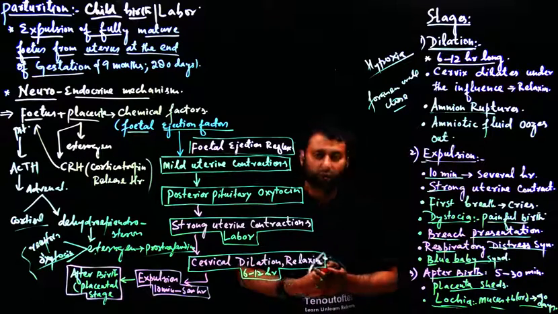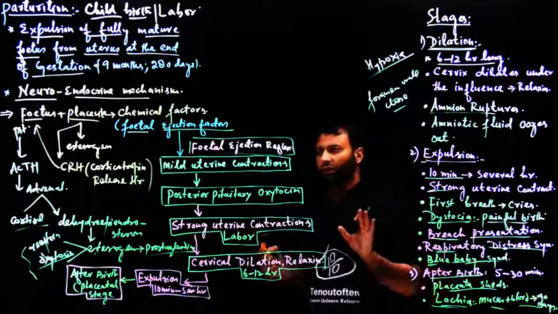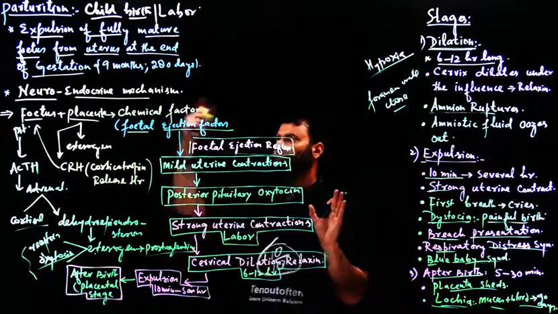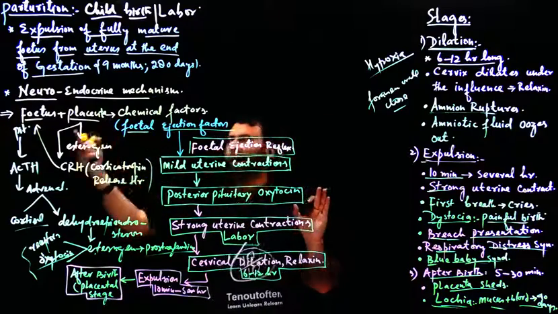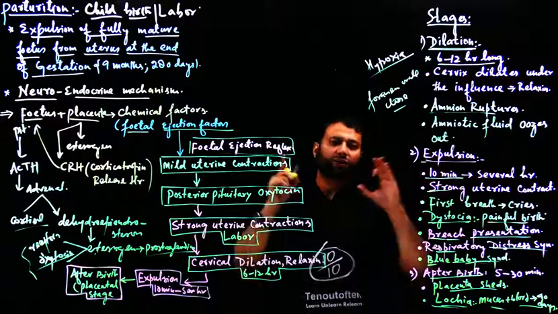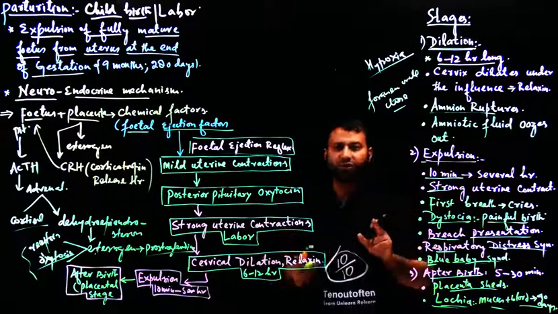That's called lochia. So as such, we learned how the process of parturition is controlled by nervous system and endocrine system, and what are the different stages in which the process of parturition is completed.